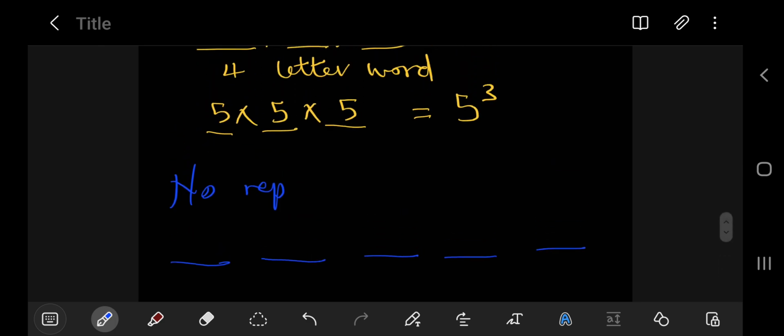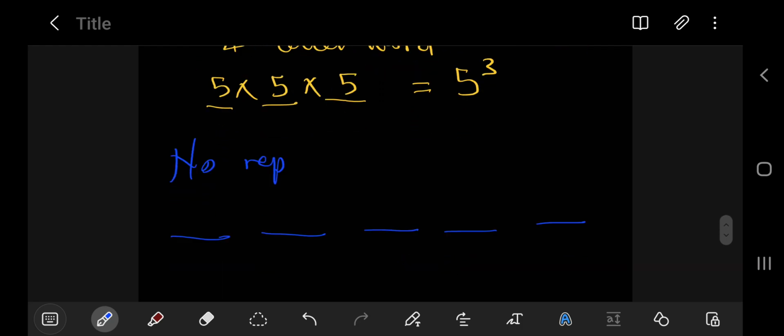So for the first entry you have 5 options, and for the second one you'd have 4 options because you cannot repeat a letter, right? And the third one you have 3 options, 2 options, then the last one will be 1 option. Then that is 5 times 4 times 3 times 2 times 1, which is the same as 5 factorial, right?